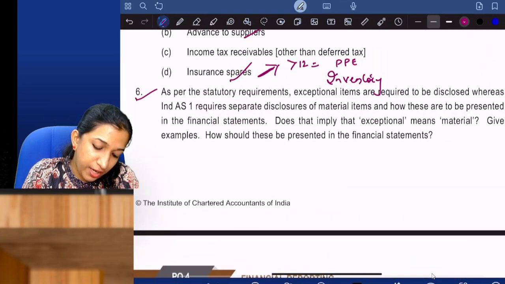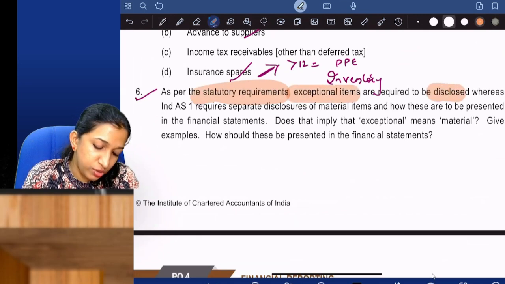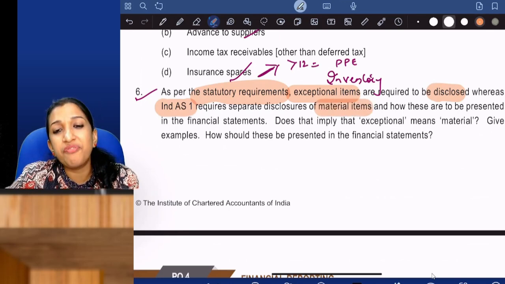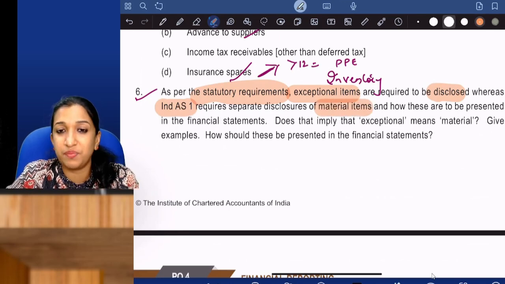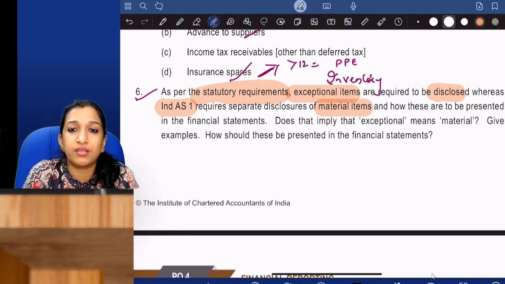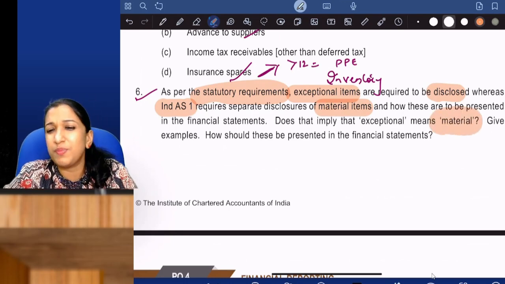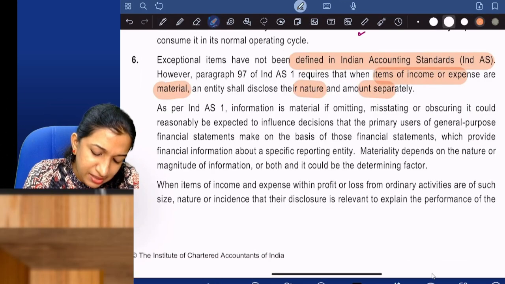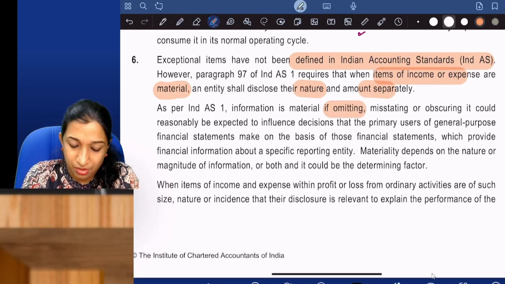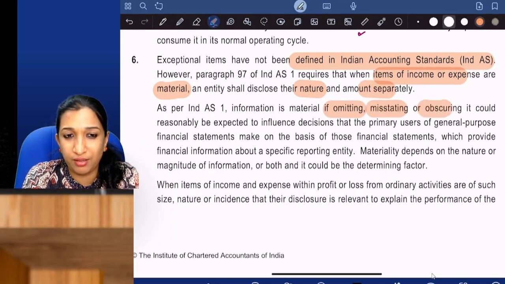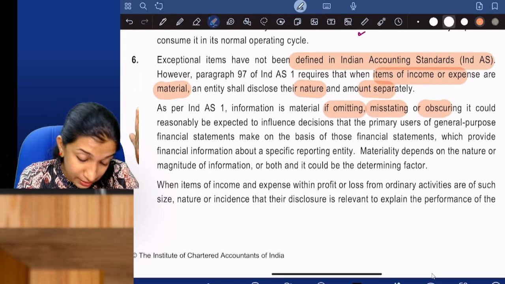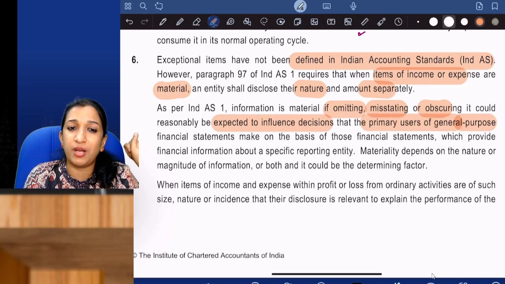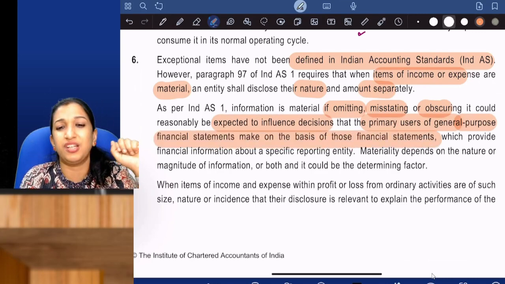As per the statutory requirement, exceptional items are required to be disclosed, whereas Ind AS 1 requires separate disclosure of material items. Ind AS 1 has not defined exceptional or extraordinary items. If it is a material item, it should be disclosed. So what do you mean by exceptional equals material? An item is considered as material if its omission, omitting, or misstating or obscuring it is expected to influence the decisions that primary users of general purpose financial statements make on the basis of those financial statements.